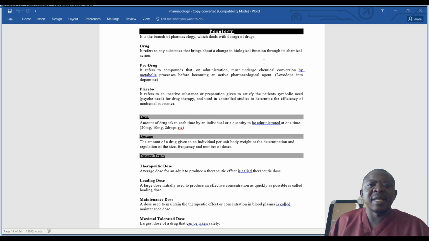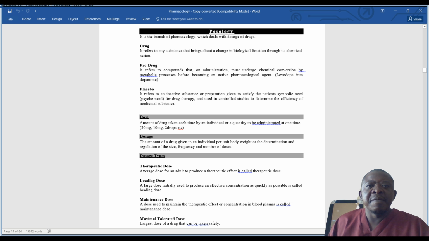Anything that, if introduced within the body or on the body, may cause alteration within the biological function or may bring about a chemical action. That is what we look at as a drug. For this lesson, our definition of a drug is any substance that brings about change in a biological function through its chemical action. So when we say through its, which one? That is the same substance or drug that brings about the chemical action.